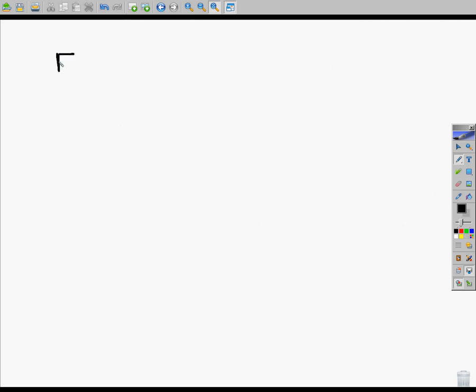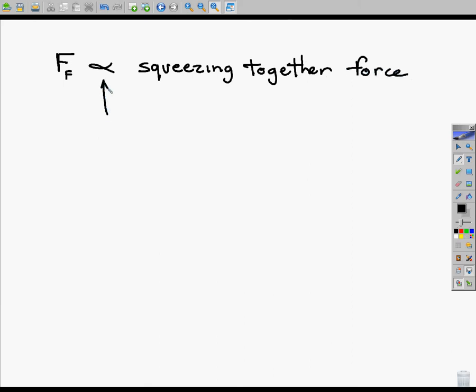The force of friction is directly proportional to how much the one object is being pushed directly into the other object. I call it how much they're being squeezed together. My own personal name, squeezing. What was that symbol for directly proportional relationship? That fishy thing?